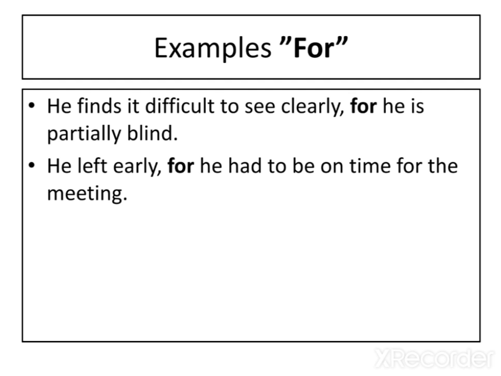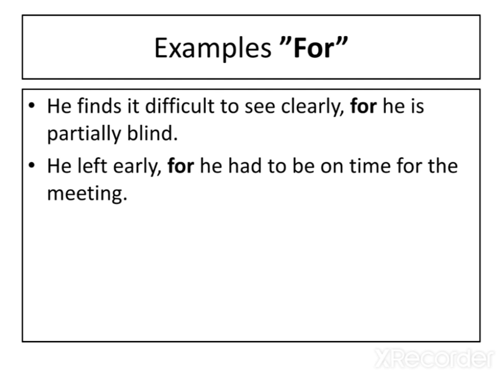What is the reason? For he is partially blind. See the second sentence: he left early. What is the reason behind leaving early? For means because he had to be on time for the meeting. So you have seen that we use for to express a reason or purpose.